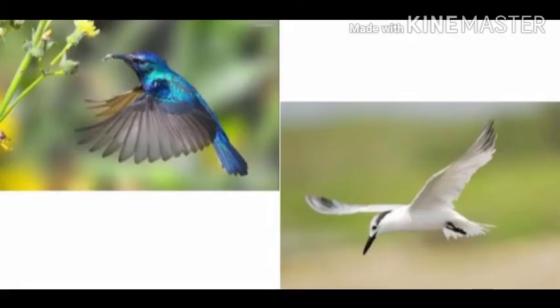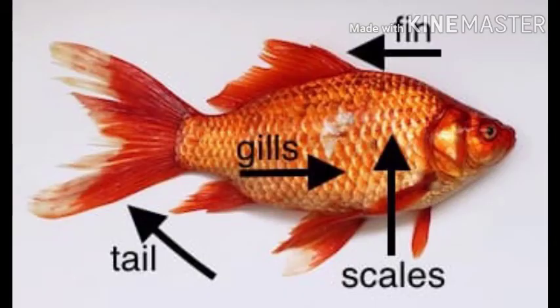See this picture. Birds. What are they doing? They are flying in air. So, birds fly with the help of wings. Fish. Fish swim in water with the help of fins. These fins help the fish to swim in water.